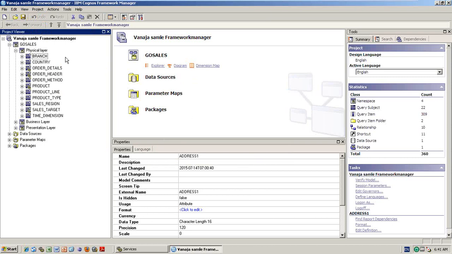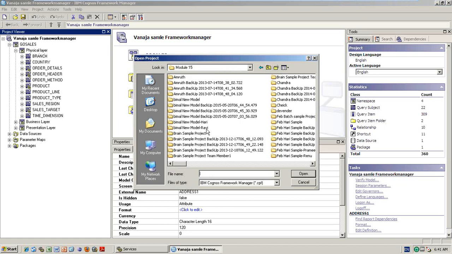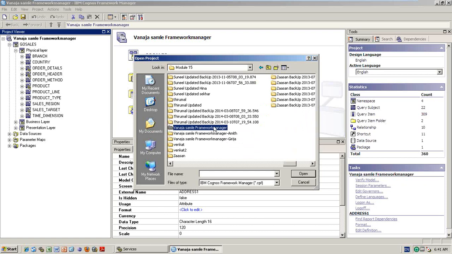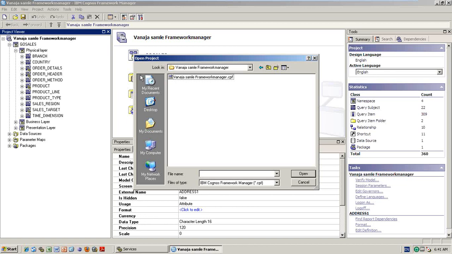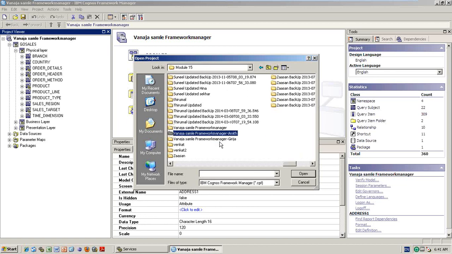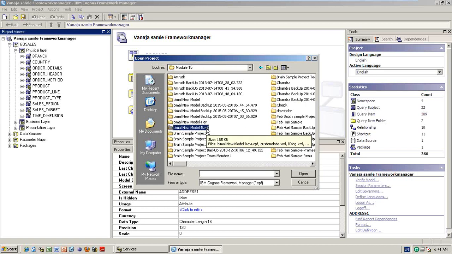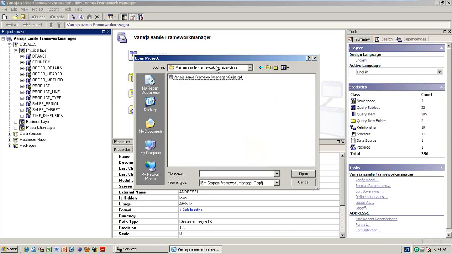What will happen now? If you are observing, now two new separate CPF files of the same type are created. This is our model, the sample framework manager model, and this is our CPF file. But two separate CPF files are created now. See, Amit 1 and Girija 1. The same CPF file, the same framework manager model, is copied for Amit and Girija. So two CPF models are created.